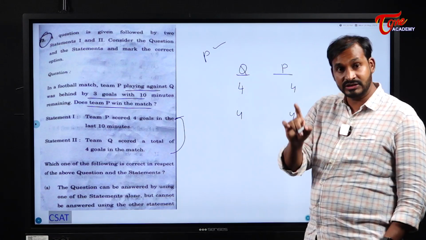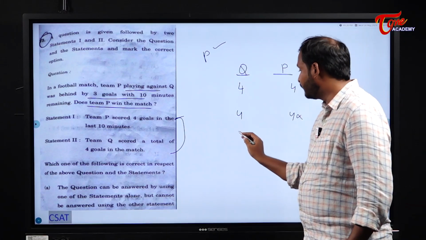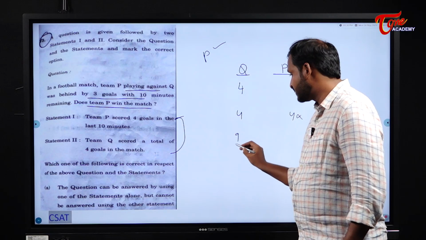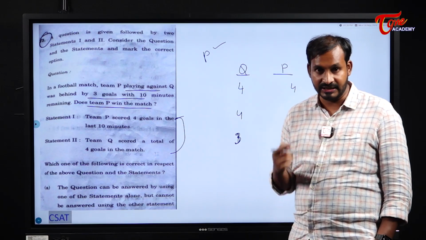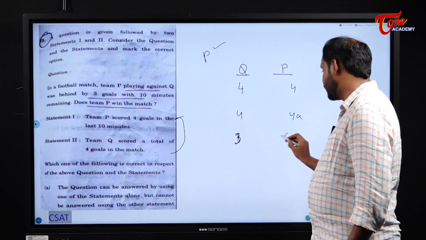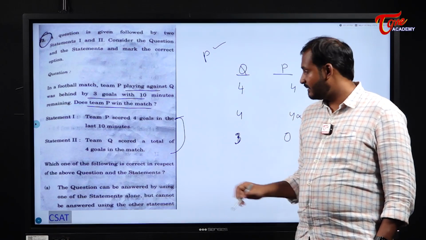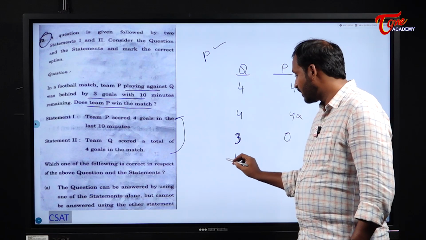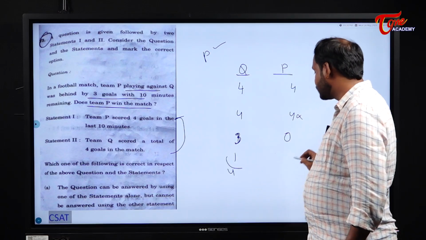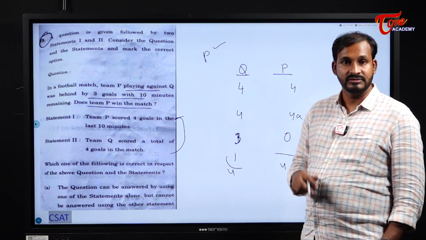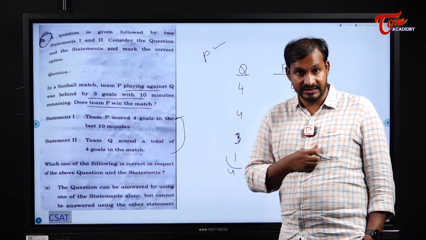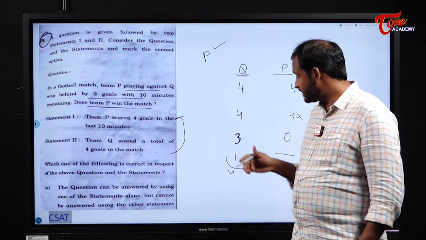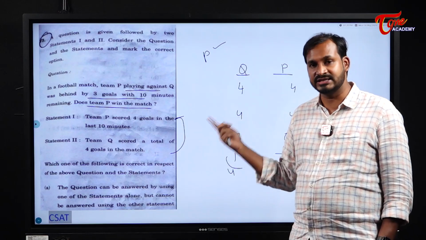But there is one more chance. What is that chance? If Q scores 3 goals before the last 10 minutes and P scores 0, and Q scores 1 goal in the last minute, it will become overall what? 4, right? And here also it will become 4. There is a chance. So there is a chance for both tie as well as win.